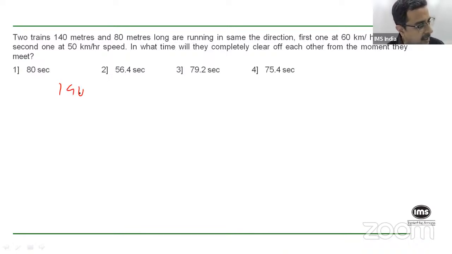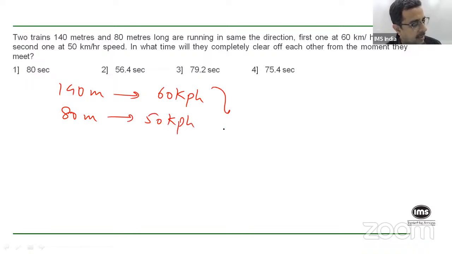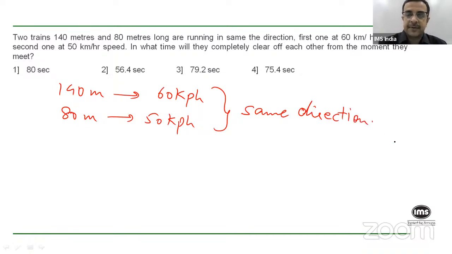So the length of one train is 140 meters. The length of the other train is 80 meters. This is running at 60 kilometers per hour, this is running at 50 kilometers per hour, and they're going in the same direction. The question is asking what time will they completely clear off each other from the moment they meet. So just try your hand at this question. In the meantime, I'll see if I can look at that earlier example once again.